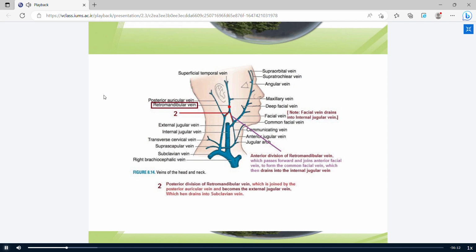The posterior branch of the retromandibular vein joins the posterior auricular vein, and after that forms the external jugular vein. But the anterior branch of the retromandibular vein joins the facial vein. This is the facial vein, and it forms the common facial vein. This is the common facial vein, produced by the anterior branch of the retromandibular vein and the facial vein.